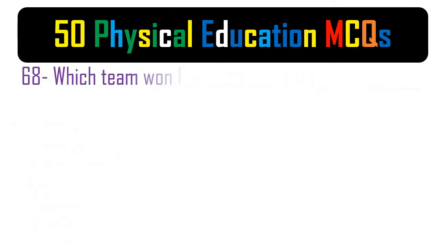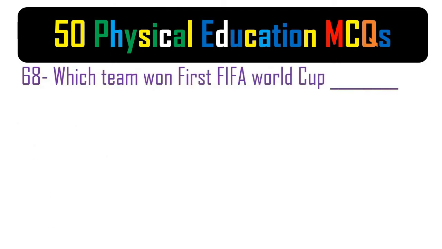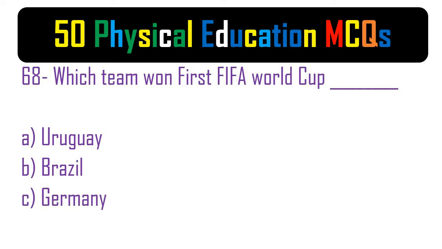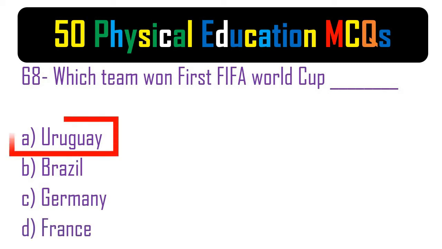68. Which team won the first FIFA World Cup? A. Uruguay. B. Brazil. C. Germany. D. France. The correct answer is A. Uruguay.